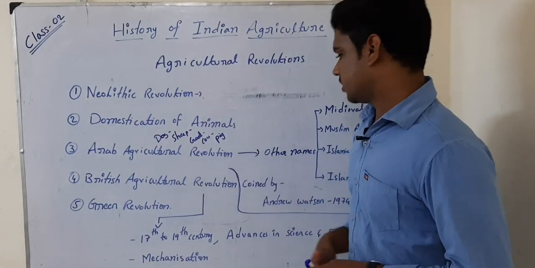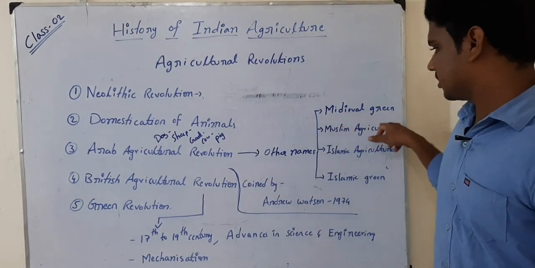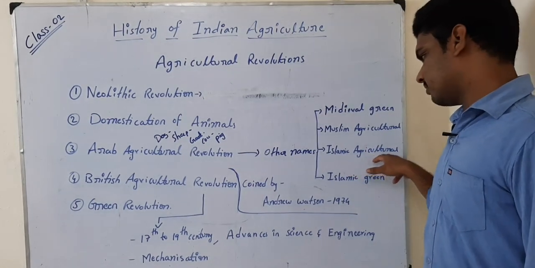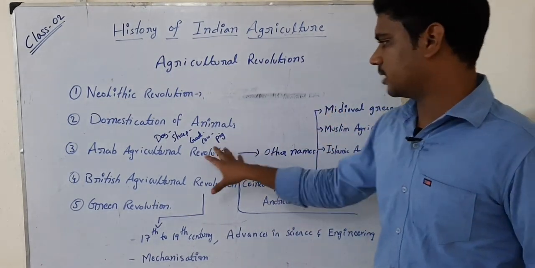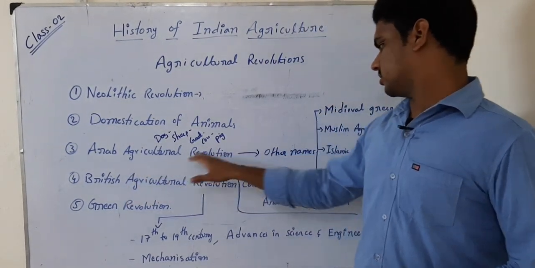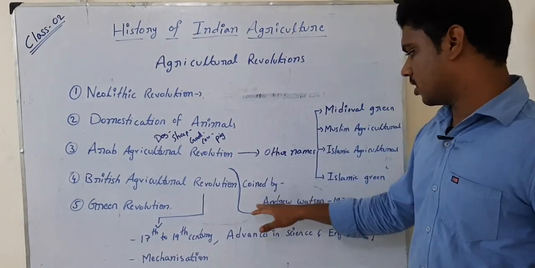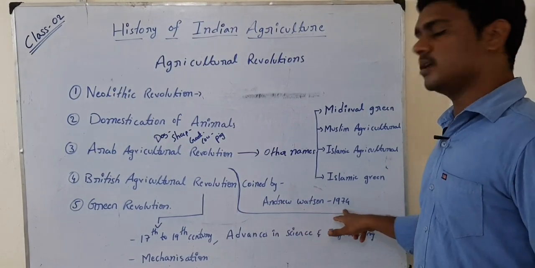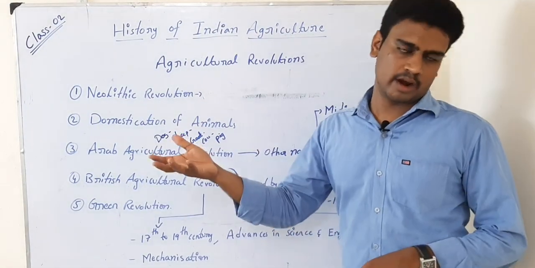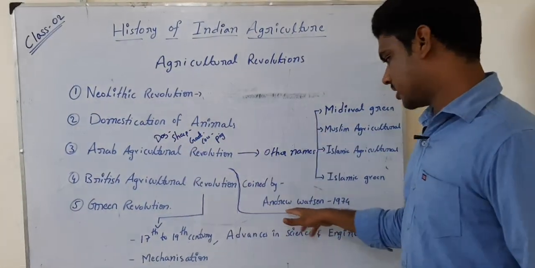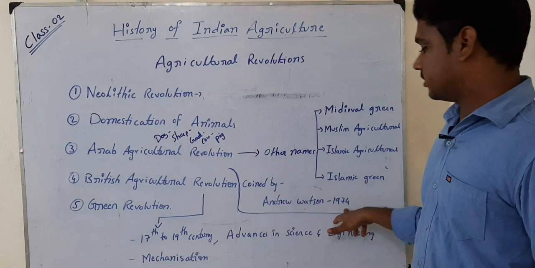Arab Agricultural Revolution. The other names of Arab Agricultural Revolution are Medieval Green Revolution, Muslim Agricultural Revolution, Islamic Agricultural Revolution, Islamic Green Revolution. So apart from the main name, these are the 4 other names. This agricultural revolution, the term was coined by Andrew Watson in the year 1974. Though this revolution had happened very long ago, it was identified by Andrew Watson, and he is the one who coined this agricultural revolution in the year 1974.